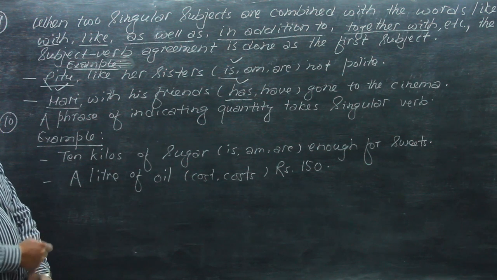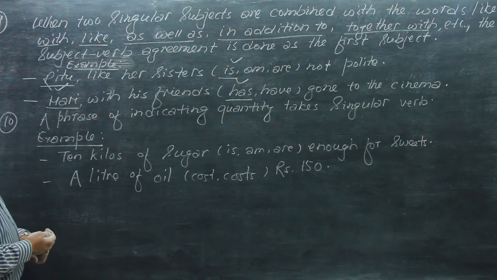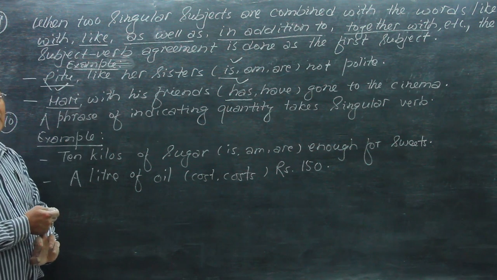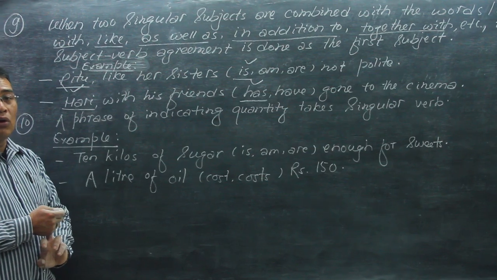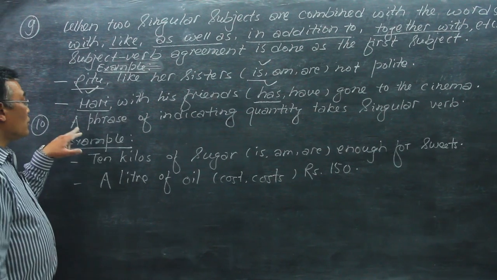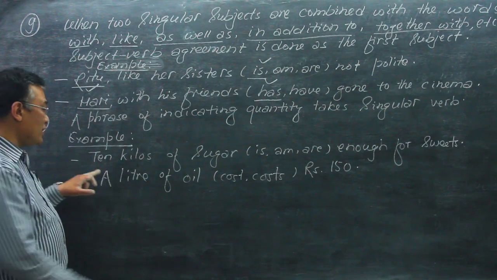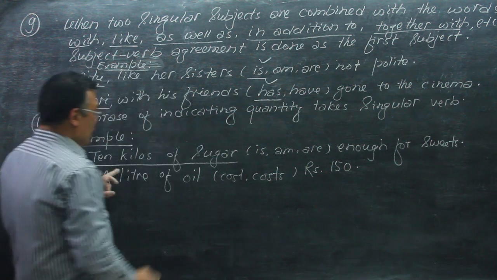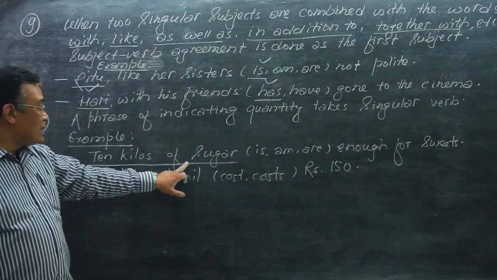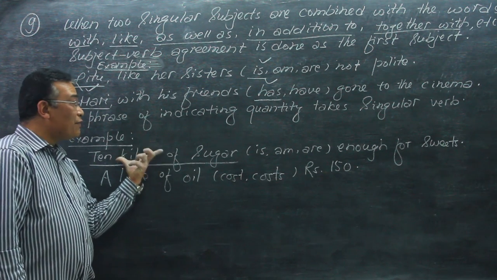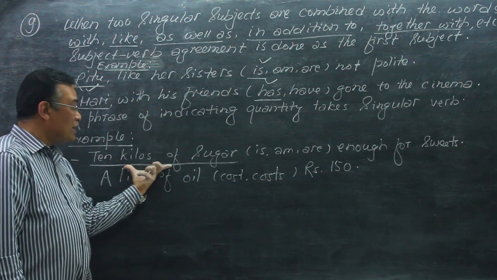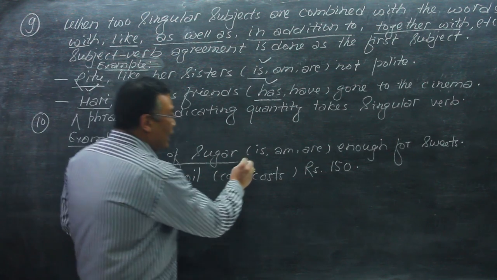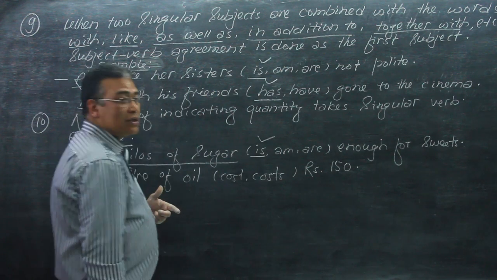Now the next: when we have a phrase of quantity, or a phrase indicating quantity, as the subject, the subject-verb agreement is done with the singular verb. The examples are: 10 kilos of sugar is the quantity, and this phrase indicates quantity. 10 kilos of sugar is enough for sweets.